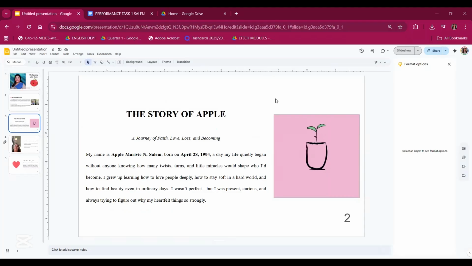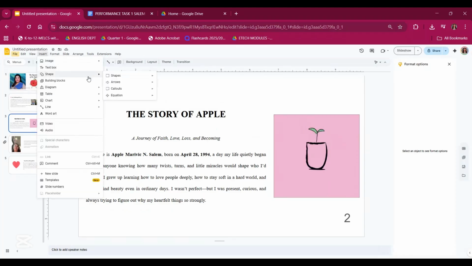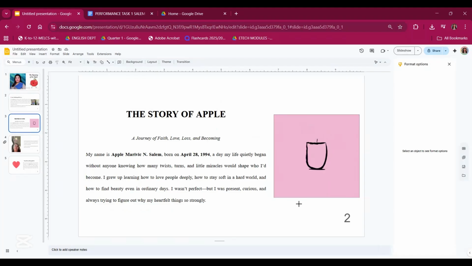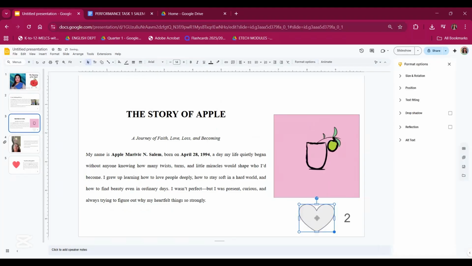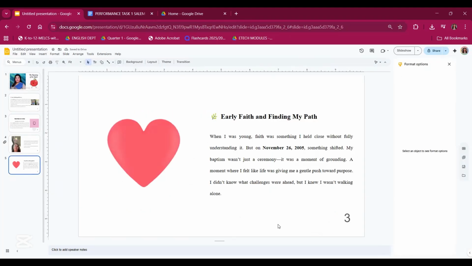Okay. Now we are going to have another sample. So from slide 2, I will insert another shape, which is, let's say, a heart. Do we have a heart here? There. Okay. So let's insert a heart. Because if you will notice on slide number 5, which is the page 3, there's also a heart.